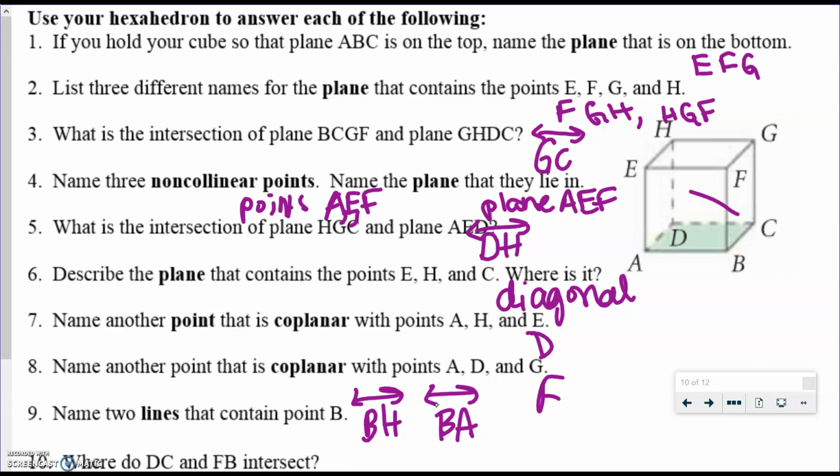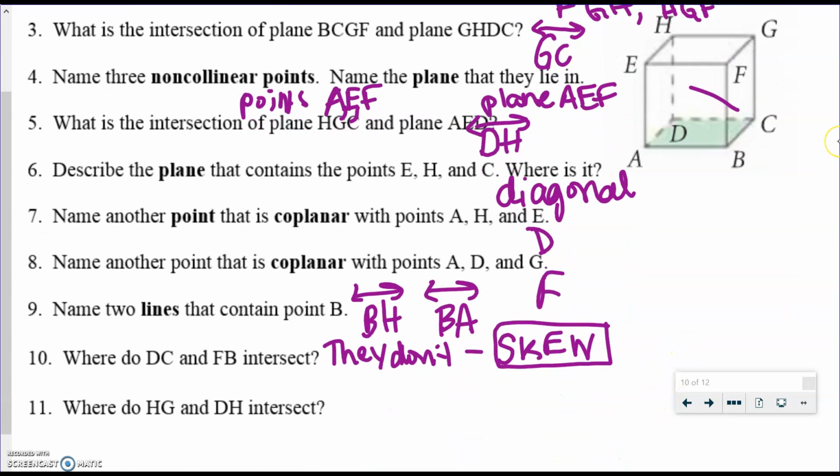And then, where do DC and FB intersect? And the answer is they don't. They are what we call skew. That's an important word to remember, that those 2 lines are skew. So they are not parallel, but they will never intersect. And lines GH, or HG and DH, they intersect at point H.